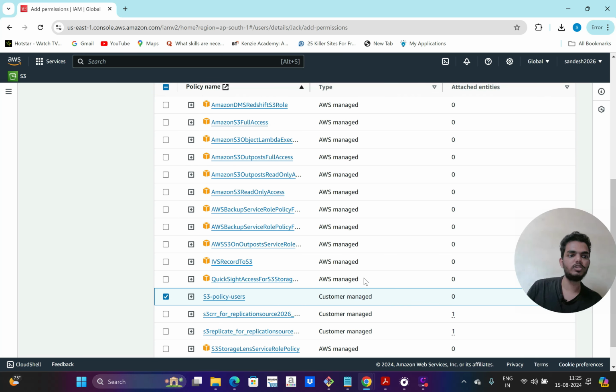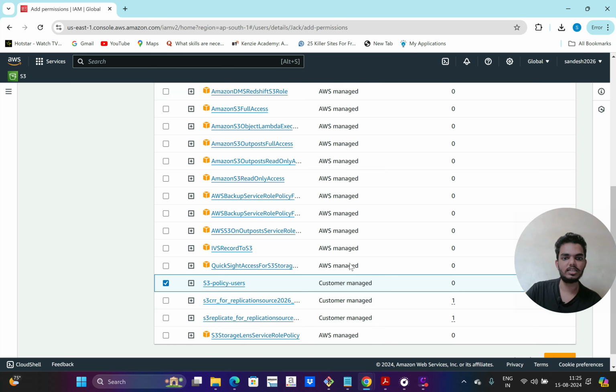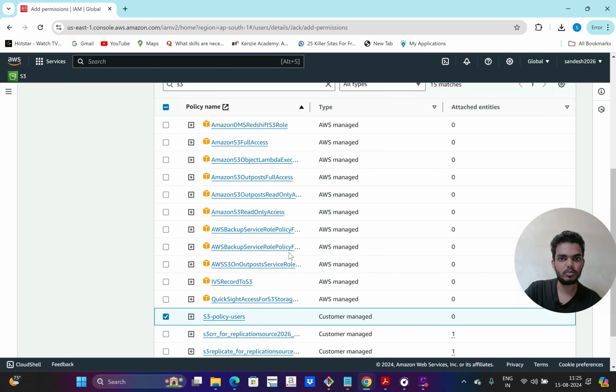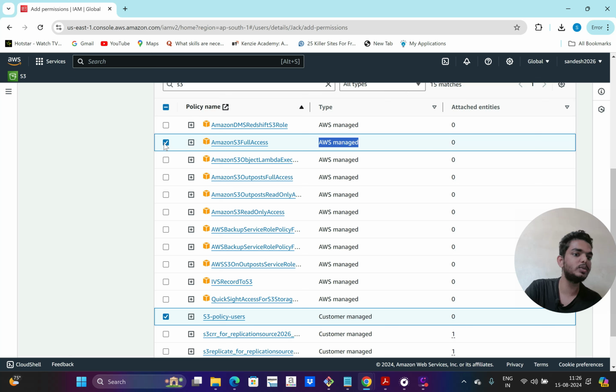There are two types of policies basically. One is AWS managed and the other is customer managed policy. So if I don't want to create a custom policy, I can use the default AWS managed policy also. For example, Amazon S3 full access. For example, if some users need full S3 access, then I can just attach this policy. I don't need to create any policies. Just attach, because that policy is already defined by AWS.